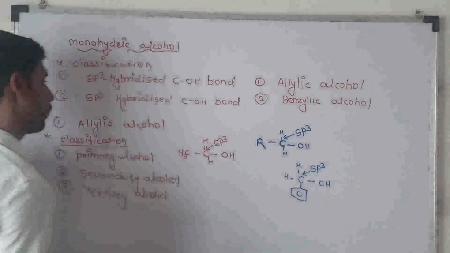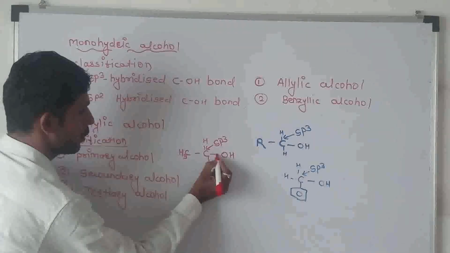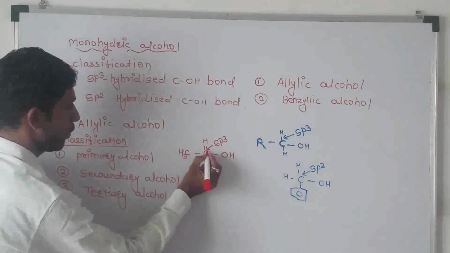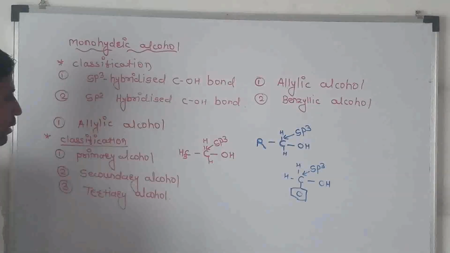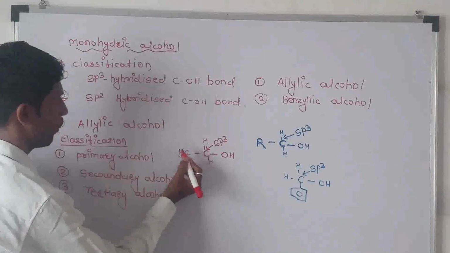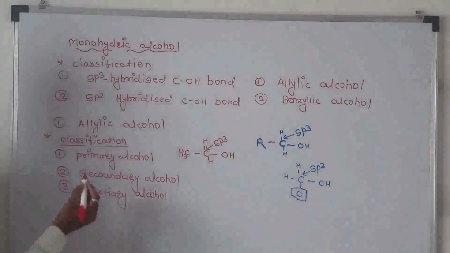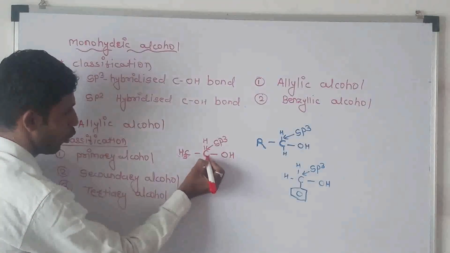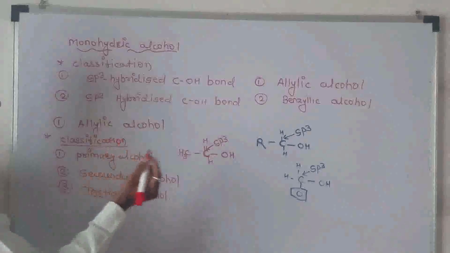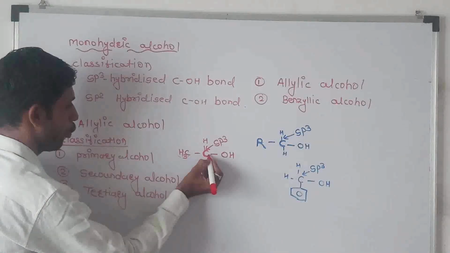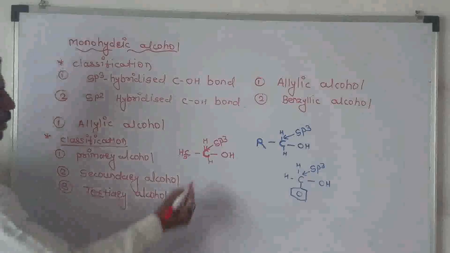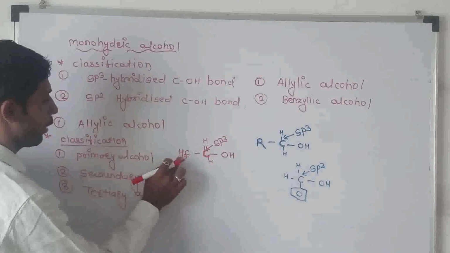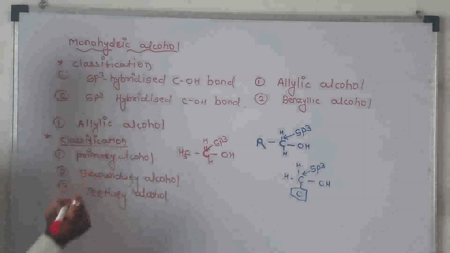In this structure, the OH group is directly attached to a carbon with sp3 hybridization, and this carbon is linked to one other carbon atom. This is known as the primary alcohol.